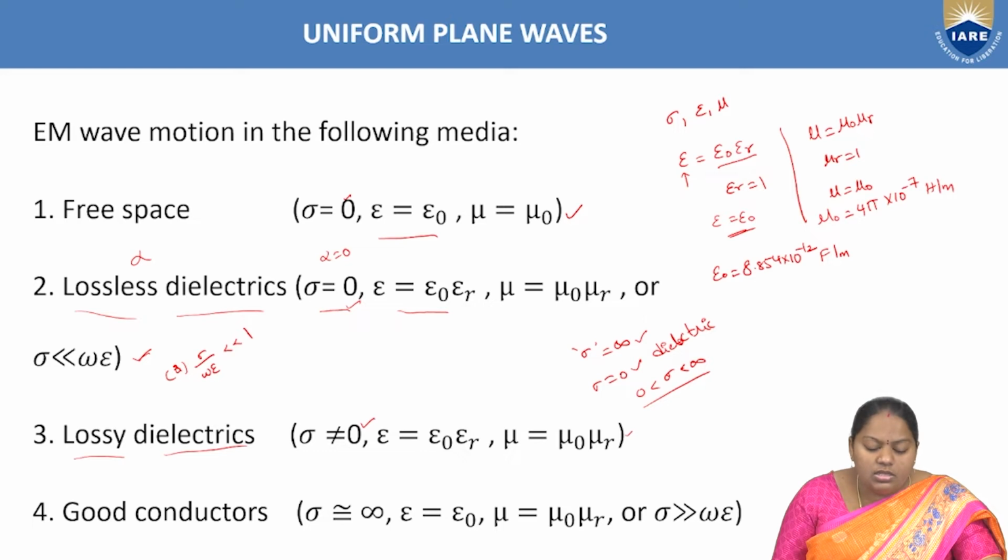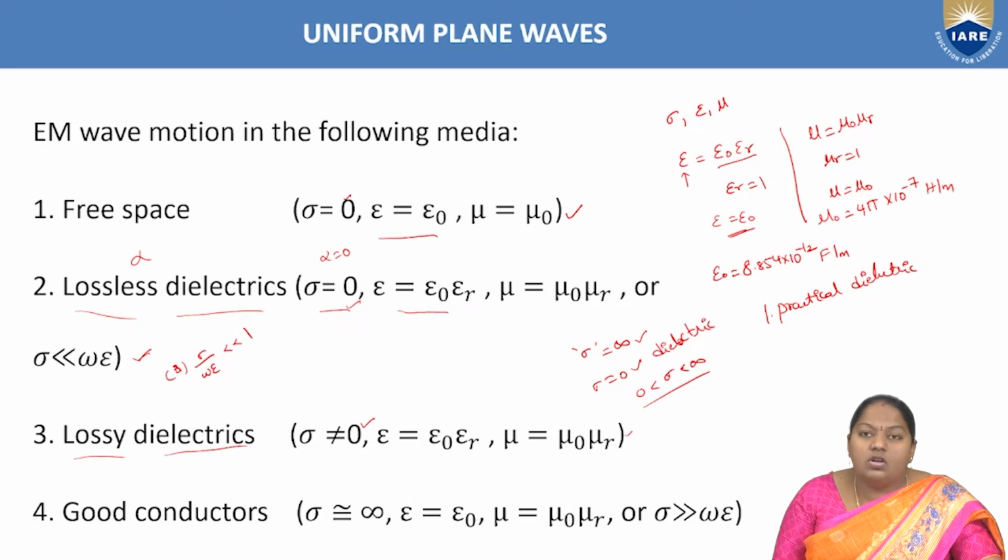dielectrics. Along with these two, one more class is there in the classification, practical dielectrics. So in the previous lecture, we learnt how the electromagnetic wave propagates in lossless as well as the free space medium. In this lecture, we are going to learn the practical dielectrics medium.